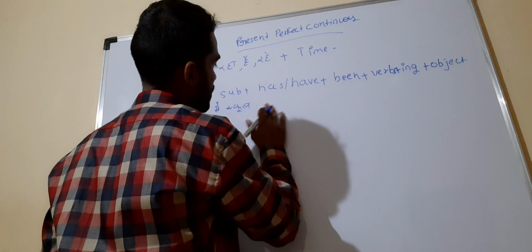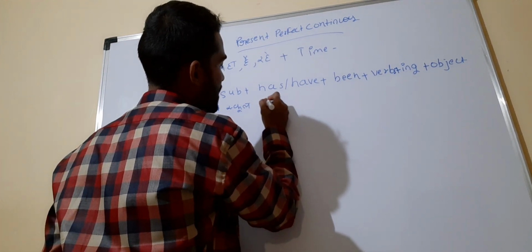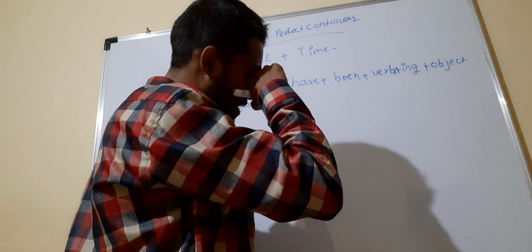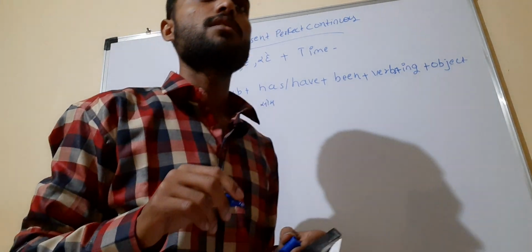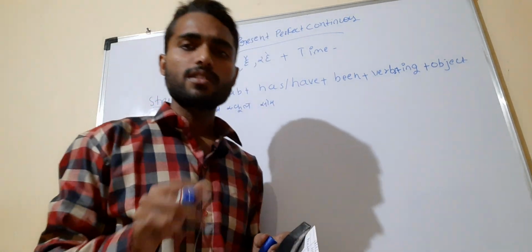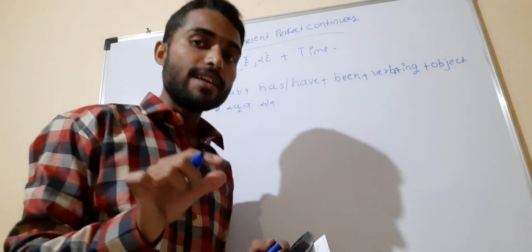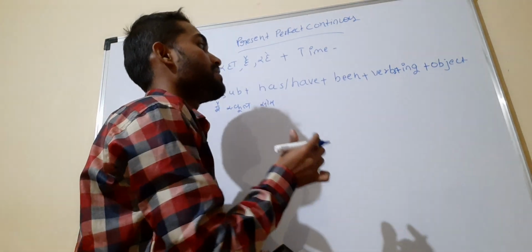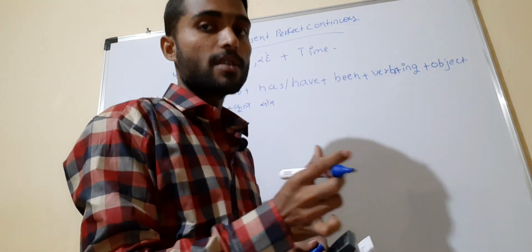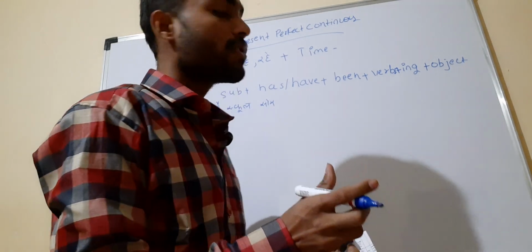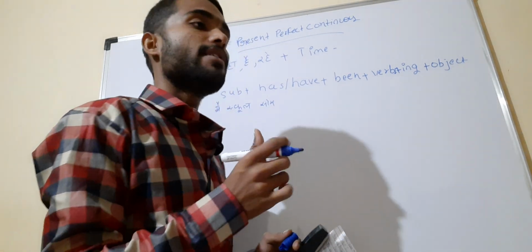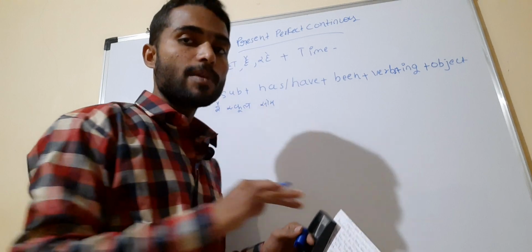The main difference between present continuous tense and present perfect continuous is a little one: in present perfect continuous tense there will be some past time involved, and in present continuous tense there will be no time involved.